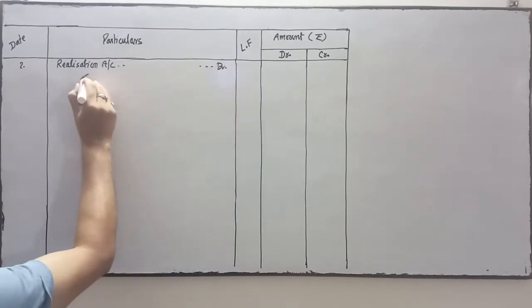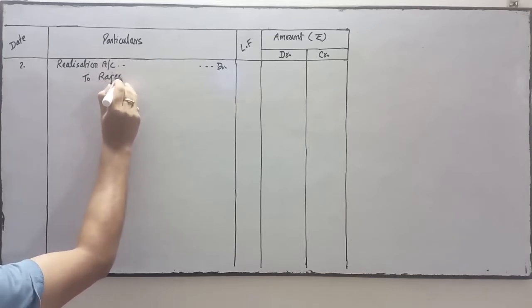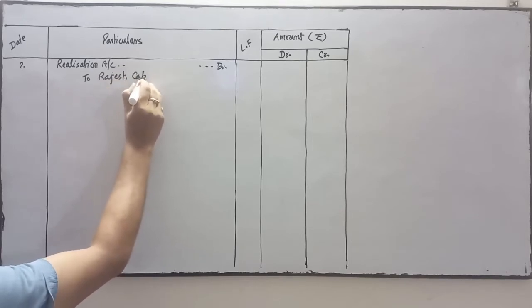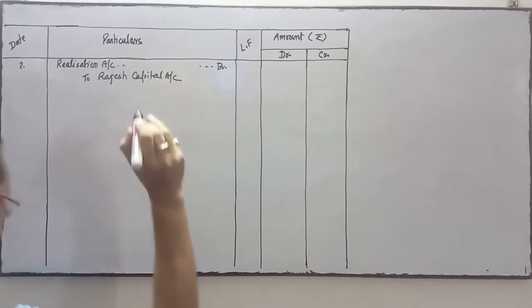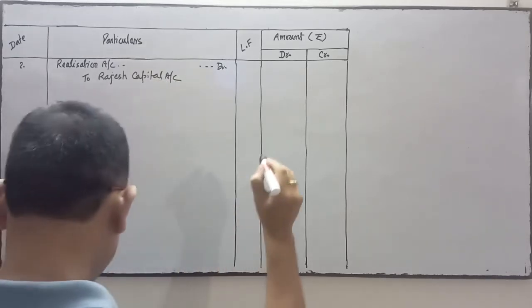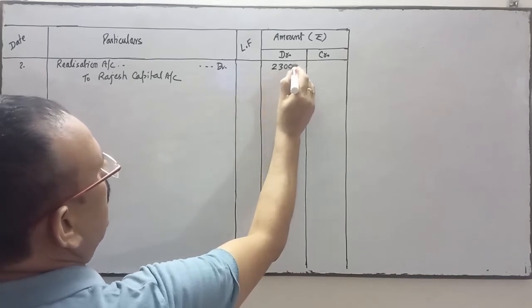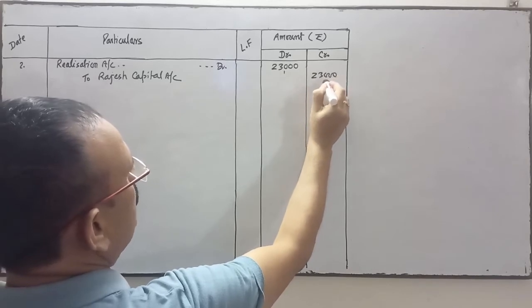To, who is ready to pay? Rajesh. Rajesh is ready to pay his brother's loan. So Rajesh capital account 23,000. So narration will be very simple.